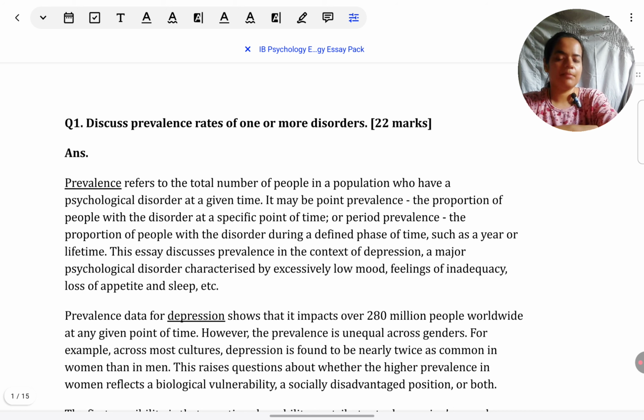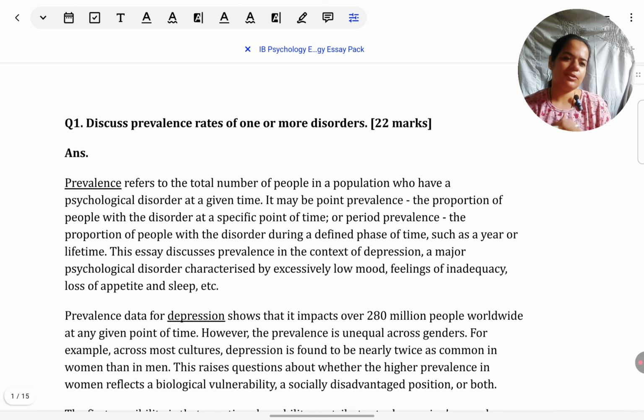Now, keeping that in mind, how you can answer a typical discuss question is what I want to discuss with you today. And for that, we will take this as a model answer. No doubt, I'm discussing a very specific question on prevalence rates. But this is to give you an idea of how to answer any discuss question that comes in the paper, be it from abnormal, be it from any other option, or even for paper 1. So, that is the intent of this video.